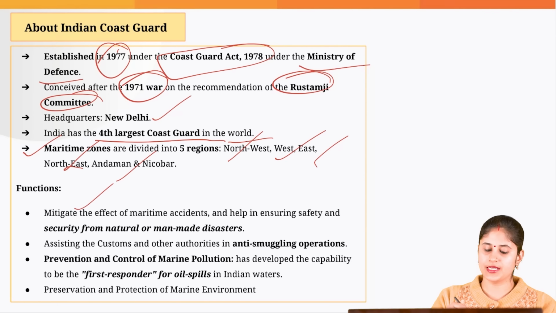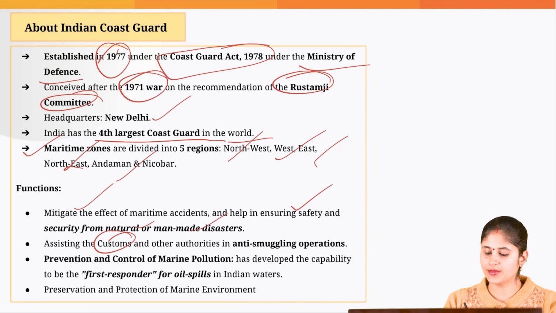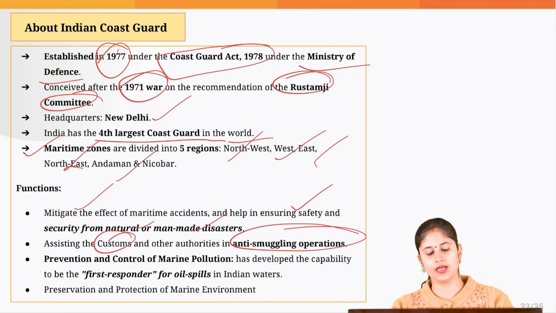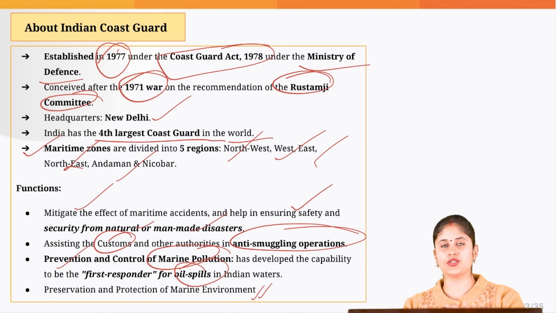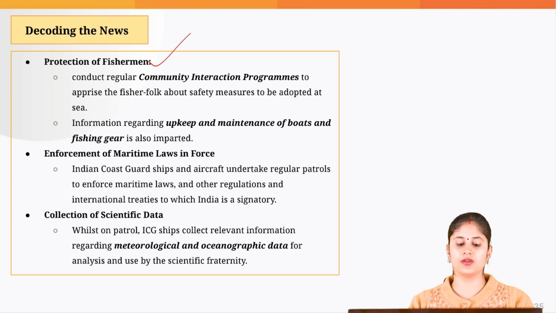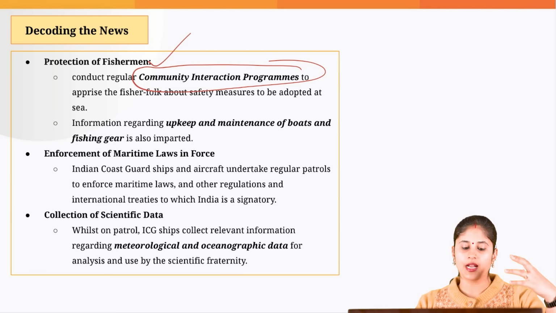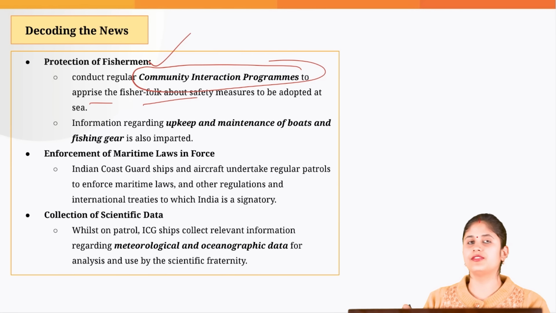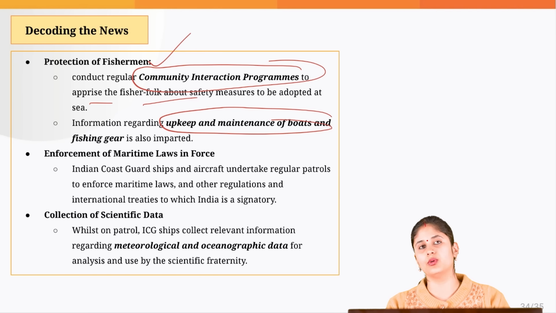What are the functions? Basically to mitigate the effect of maritime accidents, help in ensuring safety, security from natural or man-made disasters, and it also helps the customs authorities to undertake anti-smuggling operations. It helps in the control of marine pollution, especially the oil spills, and it also helps in protection of marine biodiversity. It also plays a major role when it comes to protection of fishermen because we carry out community interaction programs wherein the Indian Coast Guard conducts regular programs and makes the fishermen aware of how they can ensure the upkeep and maintenance of their boats and fishing gears.